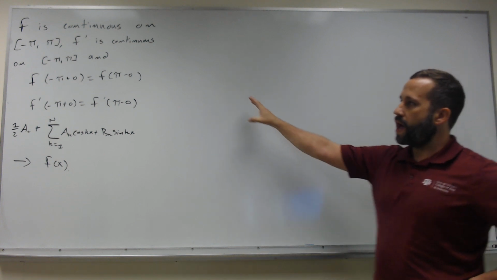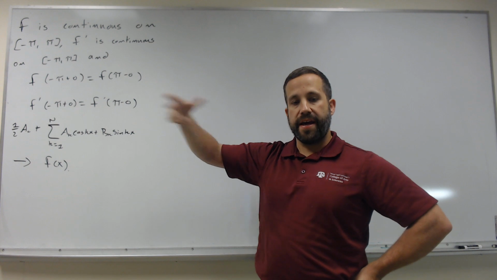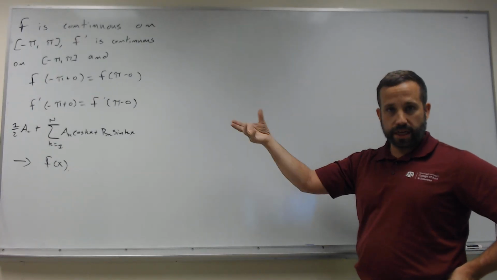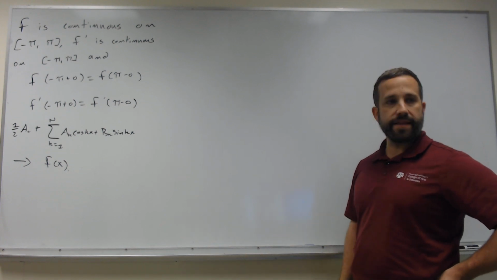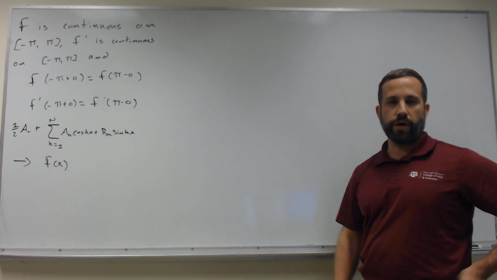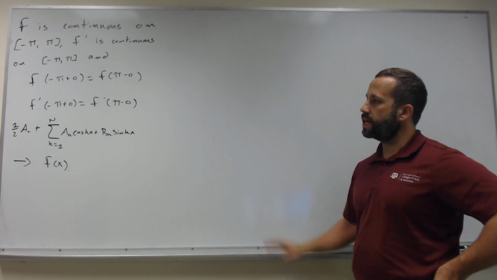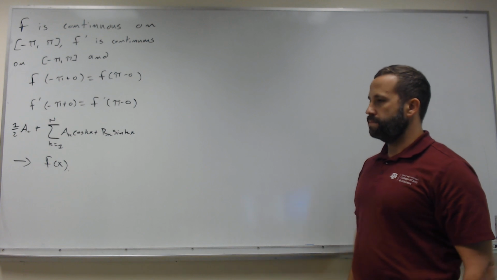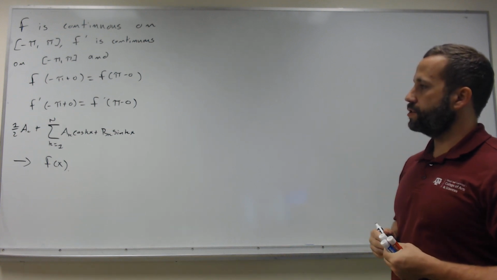If a function is continuous, differentiable and periodic, its derivative is also going to be periodic, and that's really what we need. I'll explain where we need that. At one point in a computation we need to know what happens if we take the derivative around pi and minus pi. So how are we going to do this?